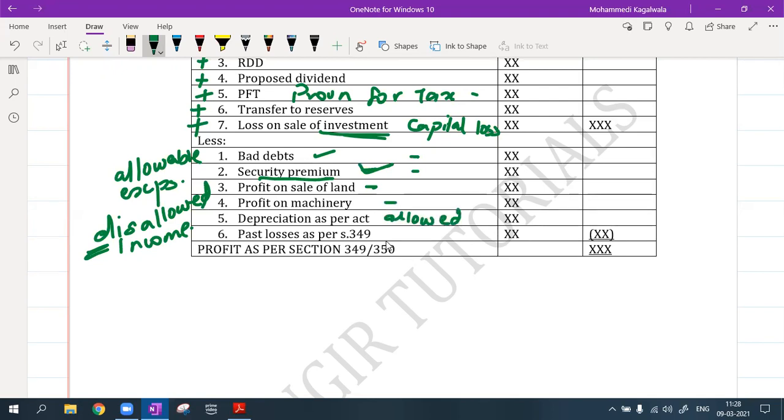Allowable expense. Past losses are allowed. Any kind of loss which you have made in the past, that also you can deduct. So this is the profit as per section 198.